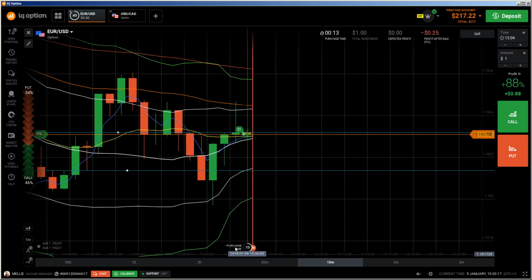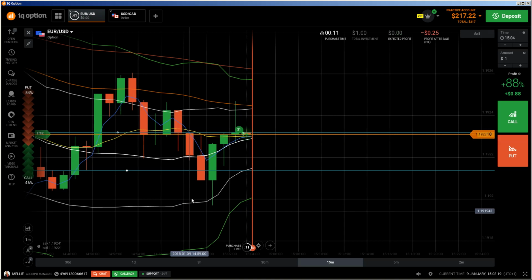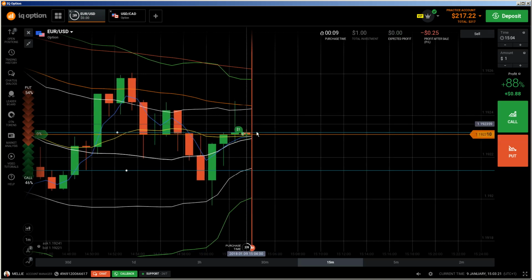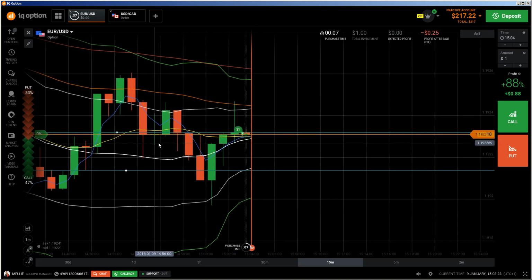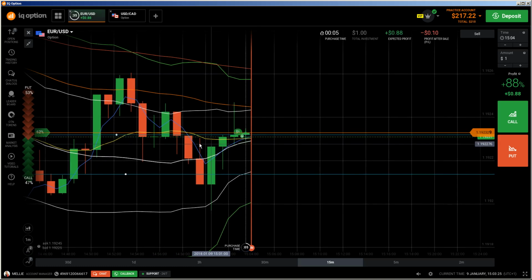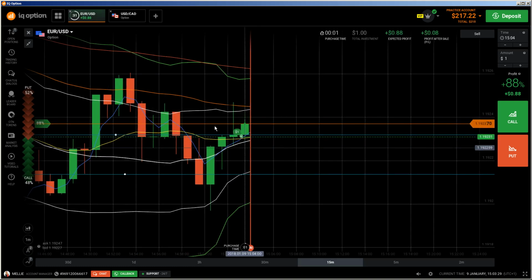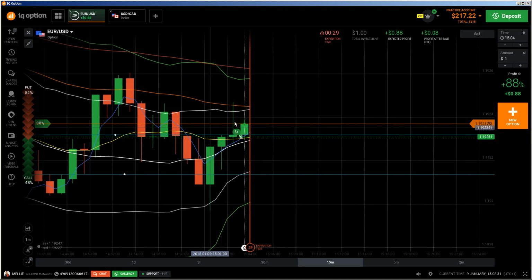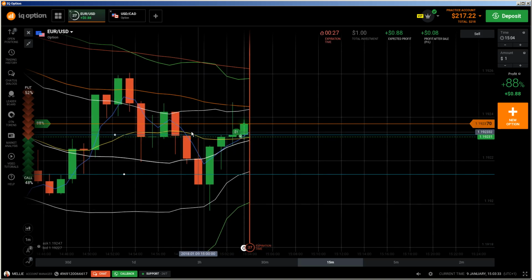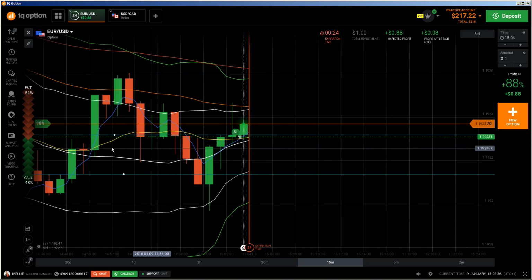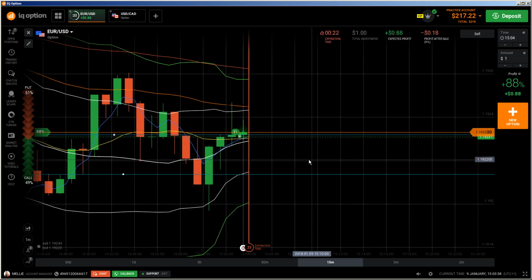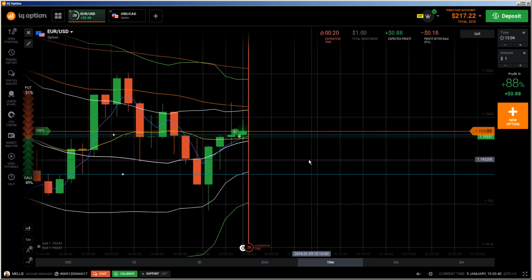And this is what I'm talking about. We are above the middle Bollinger Band, yes. And I did a call because I saw the rejection on support level, yes. I draw the support level here, and this is the reason why this is now working, because I saw the rejection on support, the call option on support. Okay, so let's wait what will happen.